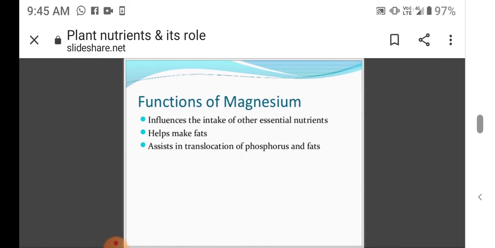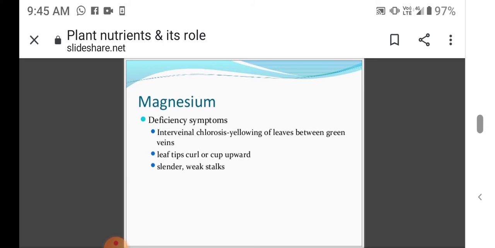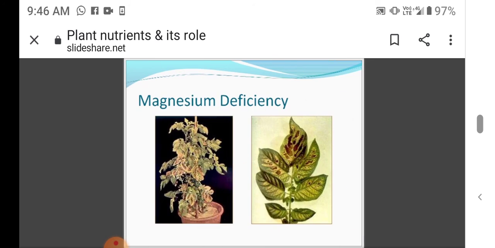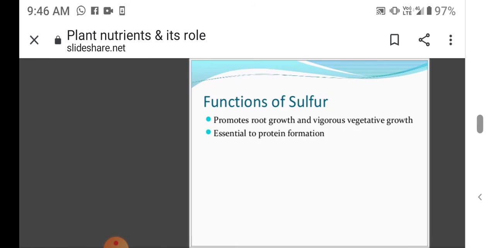Then functions of magnesium. Magnesium influences the intake of other essential nutrients, helps make fats, and assists the translocation of phosphorus and fats. Magnesium deficiency: interveinal chlorosis and yellowing of the leaf between the green veins, leaf tips that curl, and slender weak stalks. And so this is the picture that shows the magnesium deficiency.